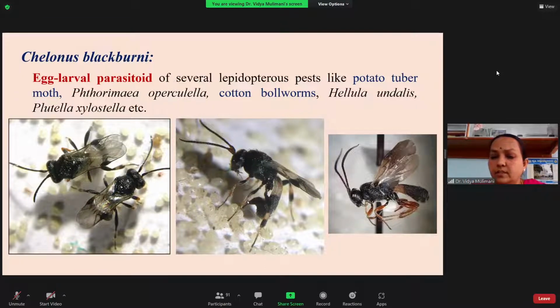So what happens here? During the egg stage, they are not affecting the host. They are allowing the larva of the host to grow, and the larva is usually a caterpillar. When the caterpillar is feeding on the yolk, the eggs of the parasitoid enter into the body of the caterpillar, and they allow the larva to grow here also. By the end, the larva is about to go for pupation. It will come out and go for pupation. So that is what the egg larval parasitoid is.